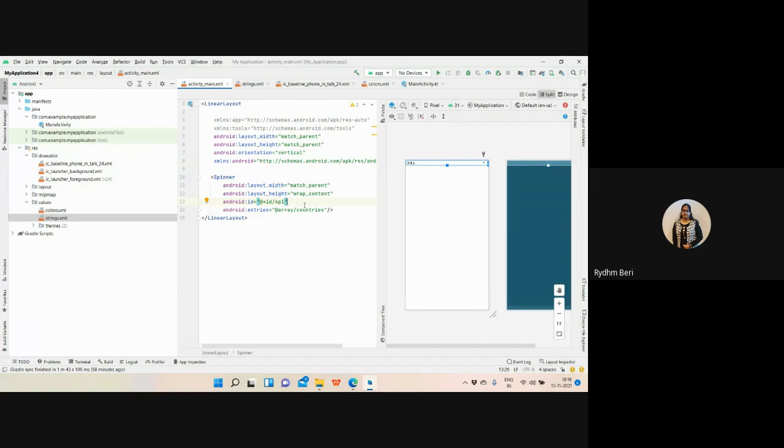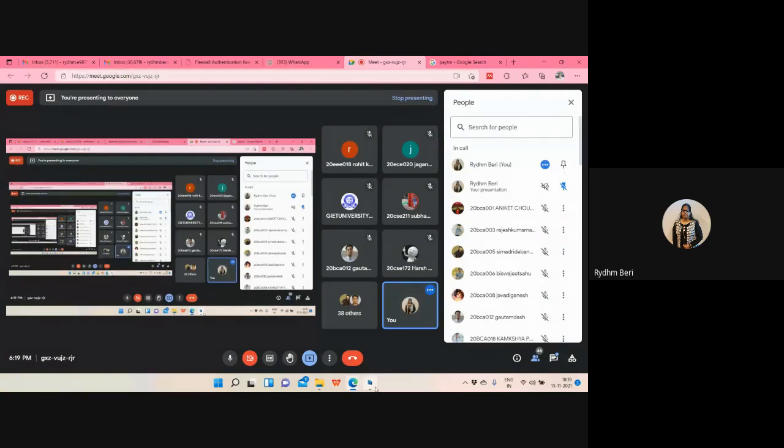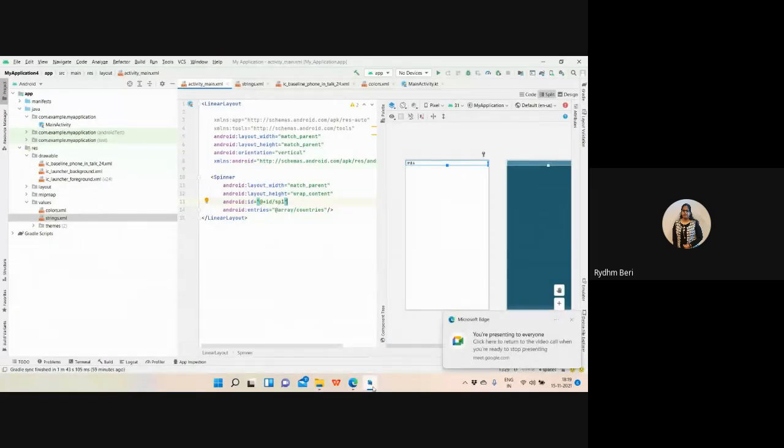Now I want that whatever item is selected from the spinner, I want to show that item. Whatever country you selected, India, UK, US, from the spinner, I want to show that in the toast. What is a toast? Is that part clear? Previously I just told you what a toast is. Yes, ma'am. Yeah, so I want to show that item in the toast. So for that, I need to access the spinner from there to here.